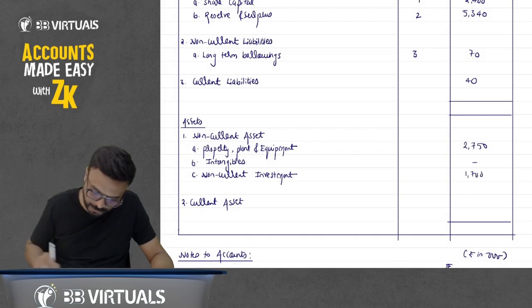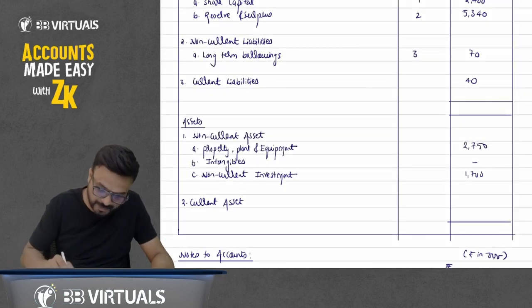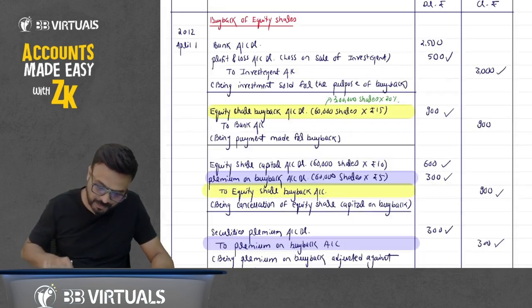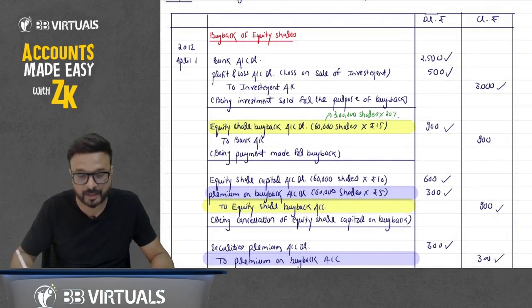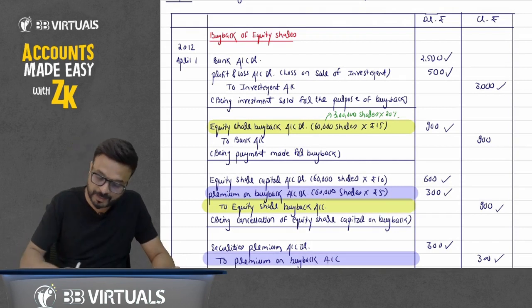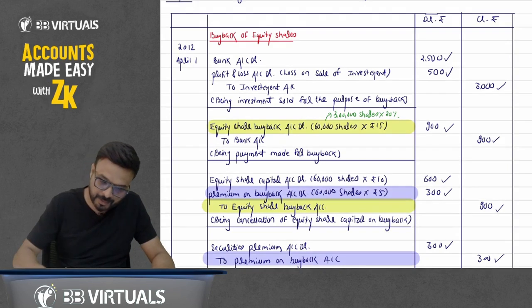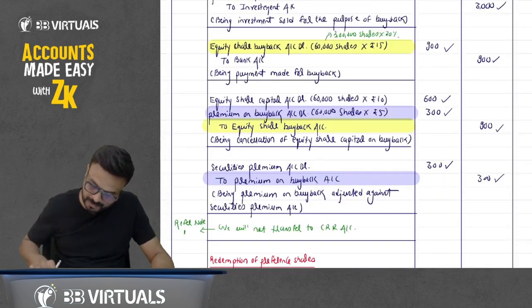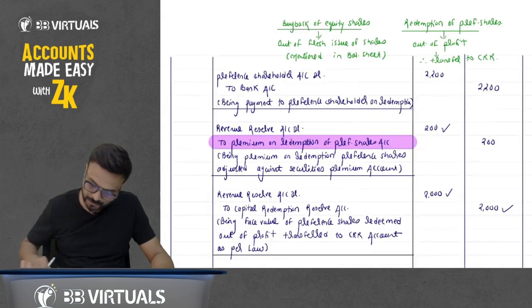1,700. Okay. Then current asset, given in question is 4,000. So type 4,000 and remember one thing, bank is part of current asset. You have debited it, so there is an increase in asset, so plus 2,500. Then you have credited here by 900, so minus 900. Then this premium on redemption is cancelled.